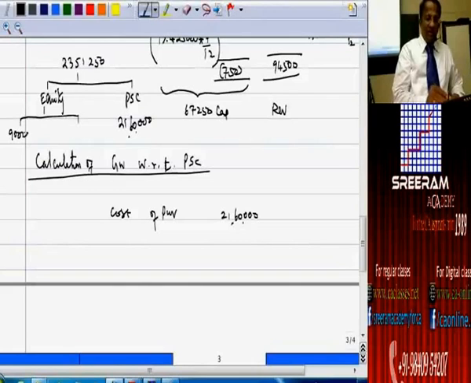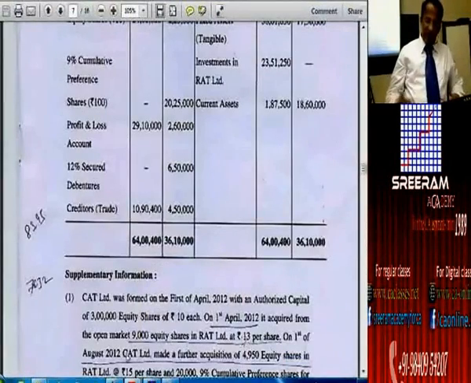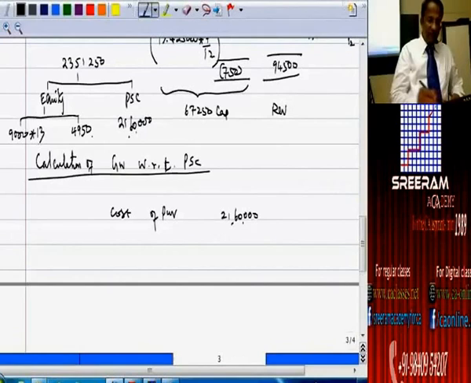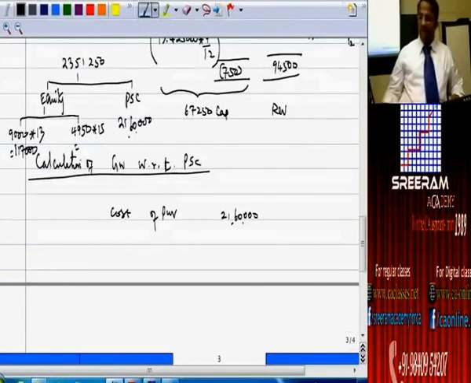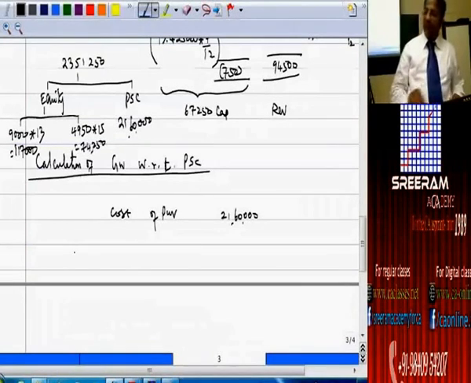First lot 9,000, second lot 4,950 multiplied by 13 and 15. 1 lakh 17,000, and 4950 into 15, 74,250.